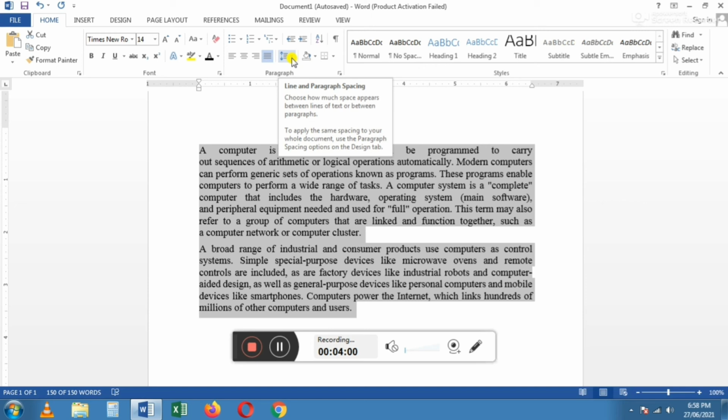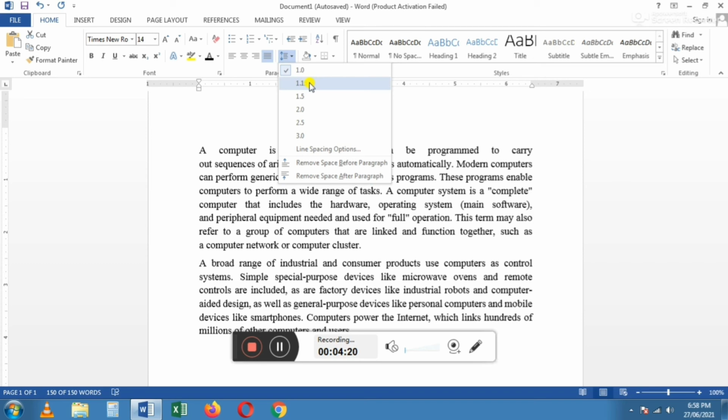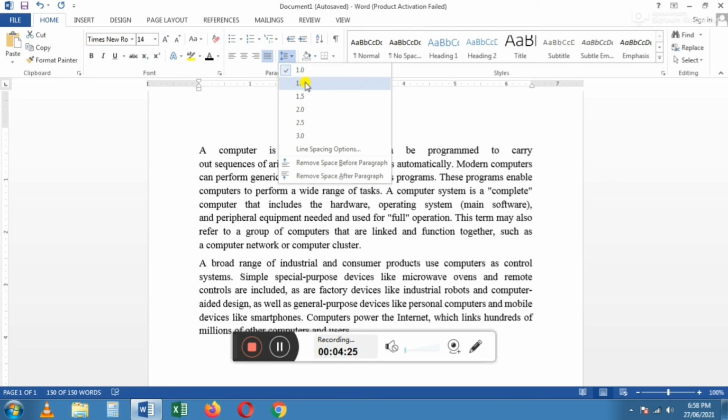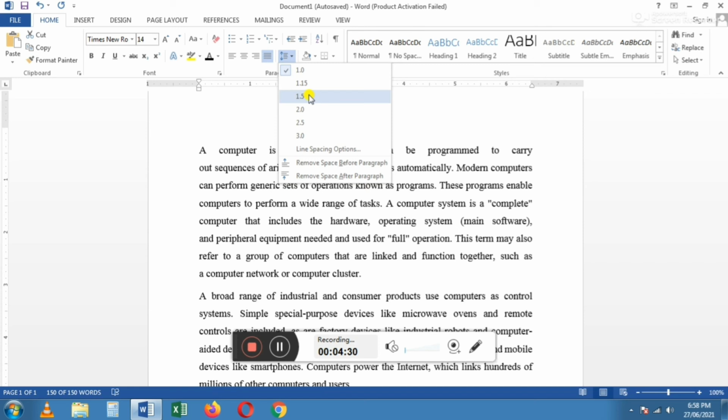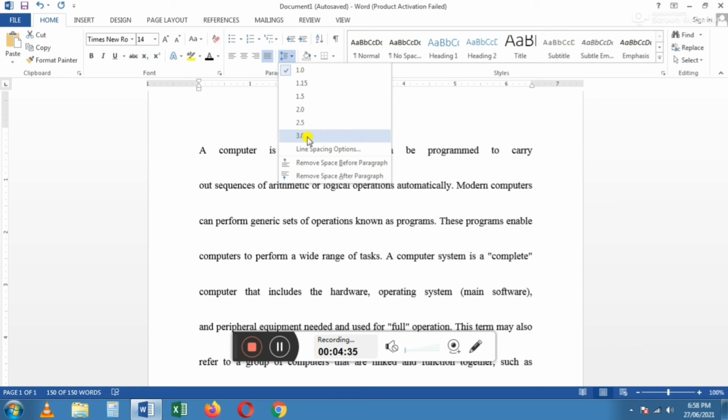When we click, it displays the list. The list contains different line spacing. Choose any one from the list. If I move the cursor in the list, you can see the changes. Can you see the changes? This is 1, 1.15, 1.5, 2, 2.5, 3. Can you see the difference?